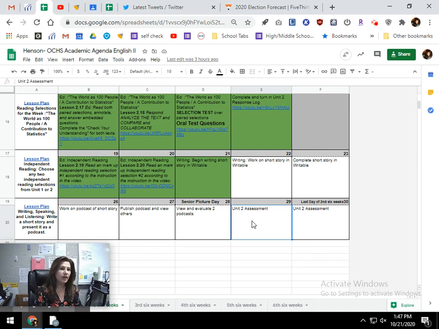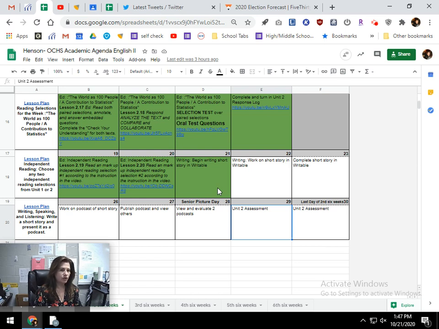So anyway, if you look at the agenda, you'll see that the only assignment you have left for this week after the independent reading is to write a short story. I told you at the beginning of the six weeks that this would be our culminating writing assignment, and you're using the night face up as a mentor text.